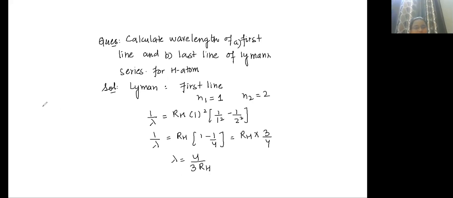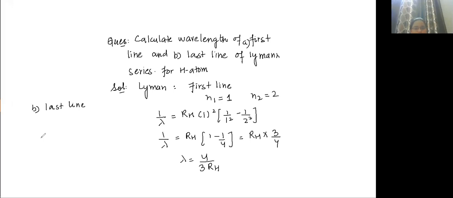What will be the wavelength of the last line? n1 is 1 and n2 is infinity. So the last line is n equal to infinity to n equal to 1. So 1 upon lambda is equal to RH (1 upon 1 square minus 1 upon infinity square). So lambda is equal to 1 by RH.